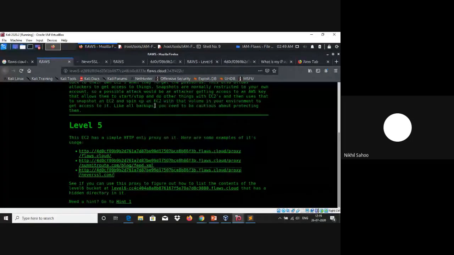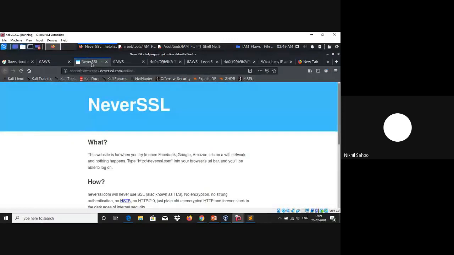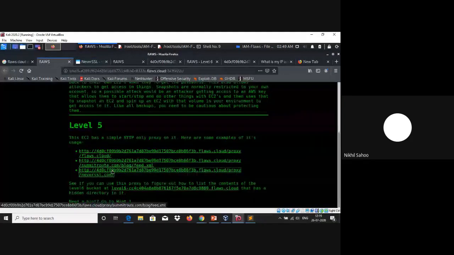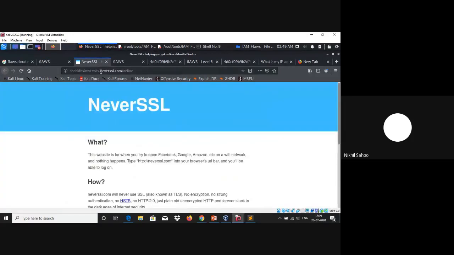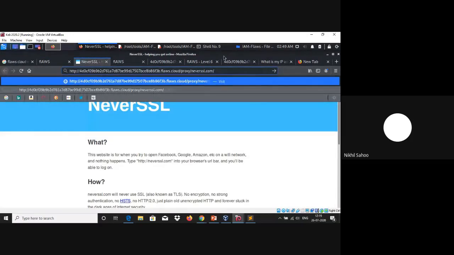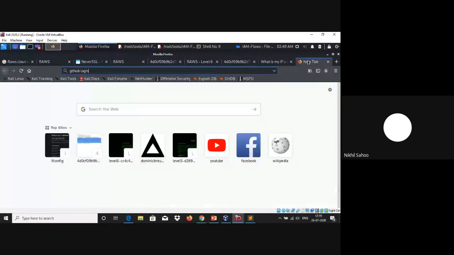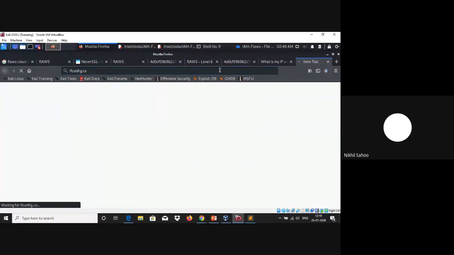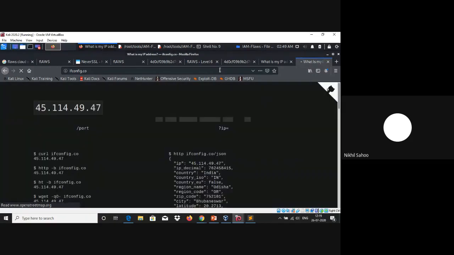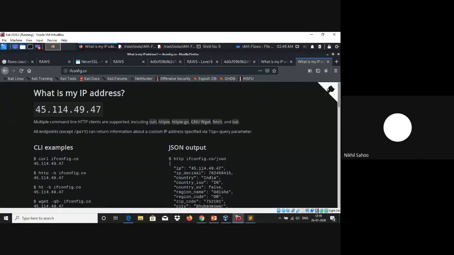If we open this in a new tab, let's say we copy this particular link location here. In order to check this proxy, we can visit something like ifconfig.co. As you can see here, this is my current public IP address.